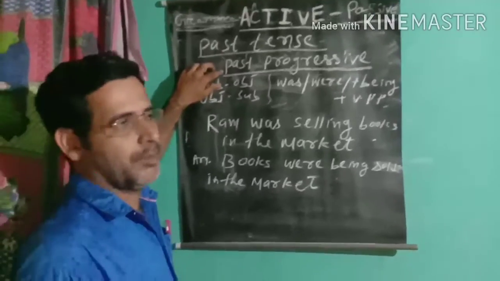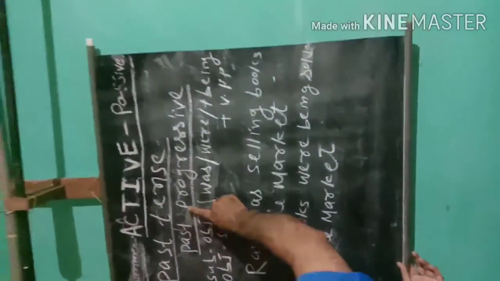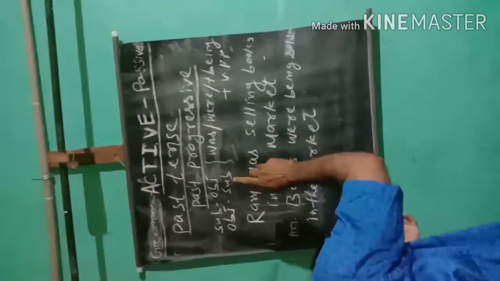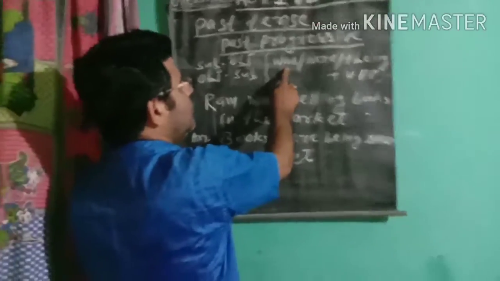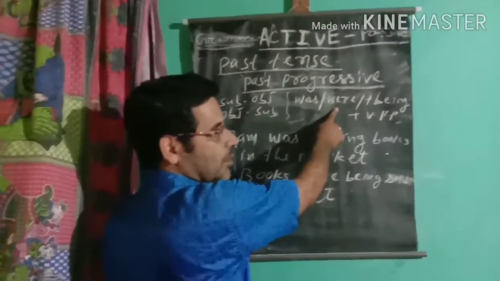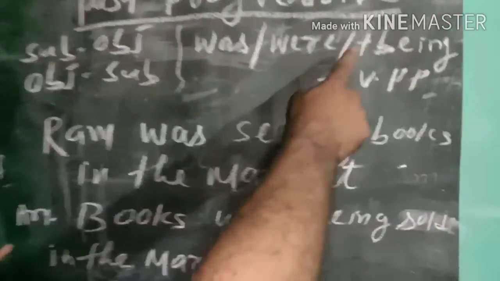Past progressive, past tense. When the sentence is in past progressive, active voice, how does it become passive? Subject becomes object, object becomes subject. We use was or were according to the subject: singular subject was, plural subject were. Then being, plus verb past participle.